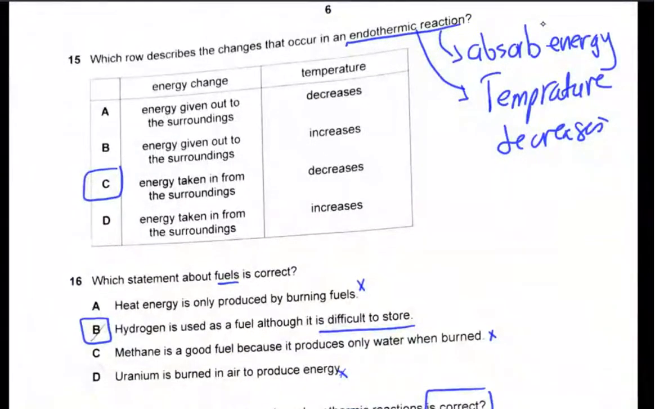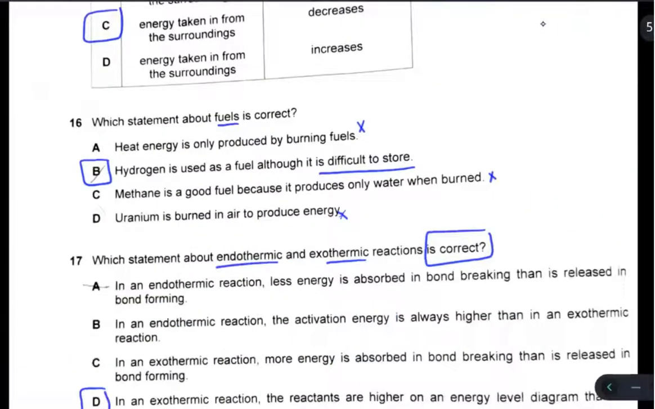Question number 15. Which row describes the changes that occur in an endothermic reaction? An endothermic reaction absorbs energy from the surroundings and the temperature decreases. So the answer will be C. Taking in energy and a decrease in temperature.